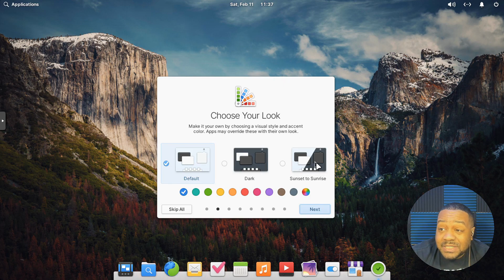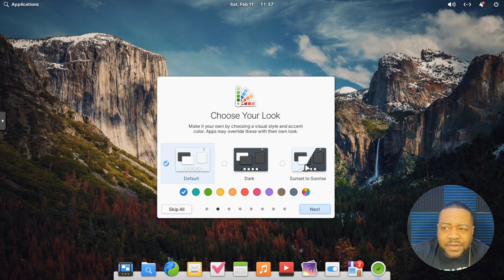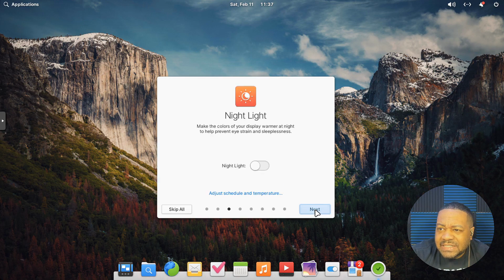But one other cool option is the sunset or sunrise. So at sunrise, it'll have more of a lighter theme, and then once you get later on in the evening and nighttime, it'll have the dark theme for you. And that's so it'll be easier on your eyes if you're looking at the desktop throughout the day. So let's hit next. And they do have the night light, and this is also to help you with eye strain as well as sleeplessness. But you can turn on the night light, and it'll adjust based on the schedule of sunset, sunrise, and the location that you're in, to dim the colors at certain times of the day. So super cool.